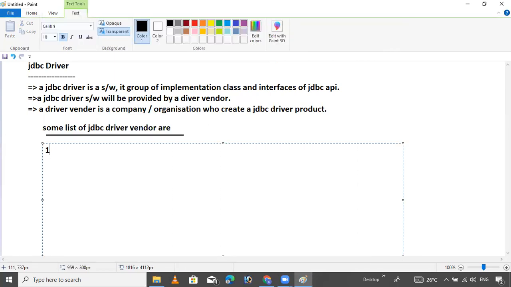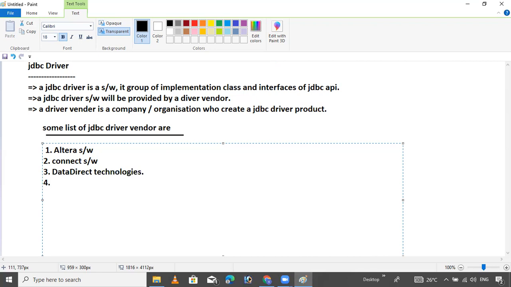So now, first one in this list is Ultra Softwares. Number two is Connect Softwares company. This is the company name. Number three is Data Direct Technology.